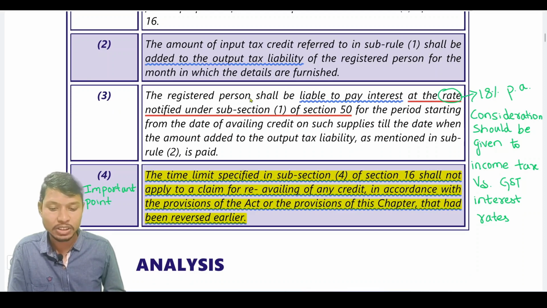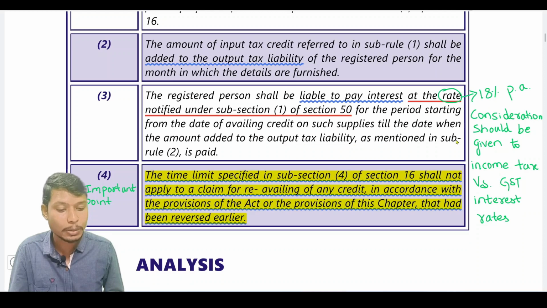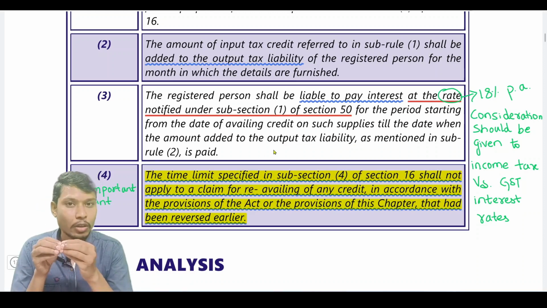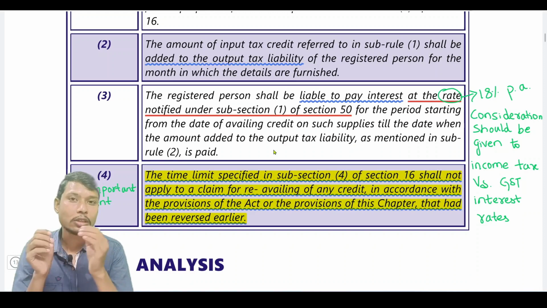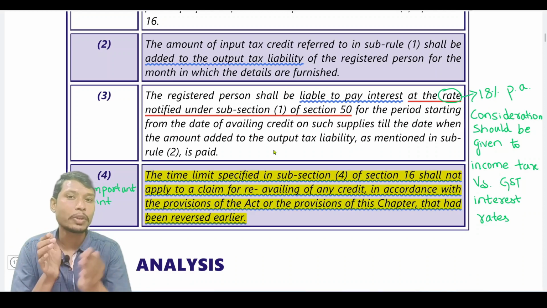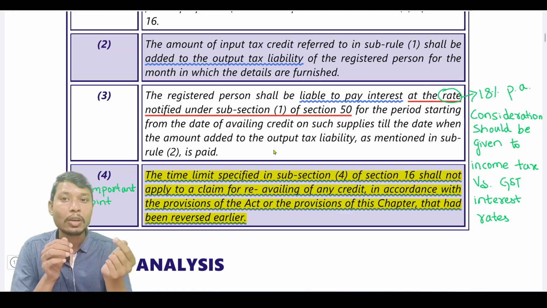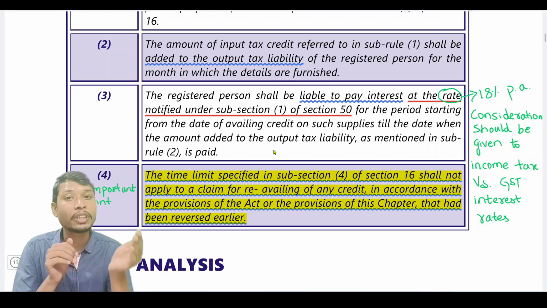The registered person shall be liable to pay interest at the rate notified under subsection 1 of section 50 for the period starting from the date of availing the credit on such supplies till the date when the amount added to the output tax liability as mentioned in sub rule 2 is paid. So as we already discussed, if we are not able to make the payment within a period of 180 days, then the input tax credit has to be added to the output tax liability, and we also have to pay the interest on it.